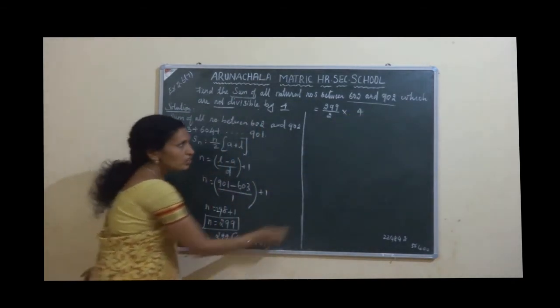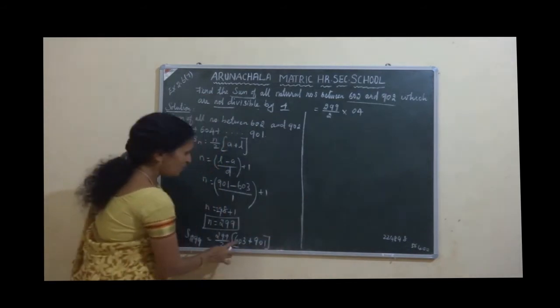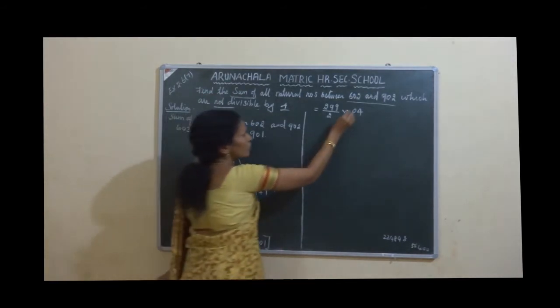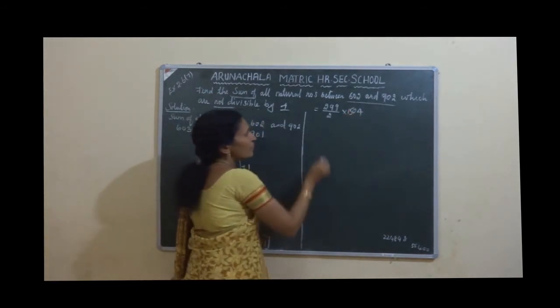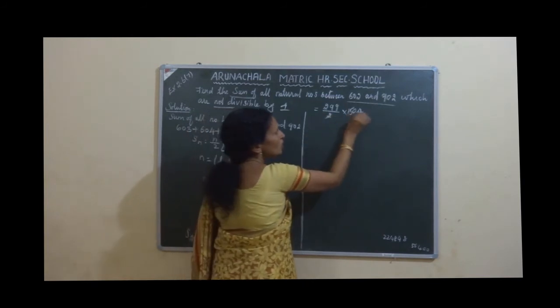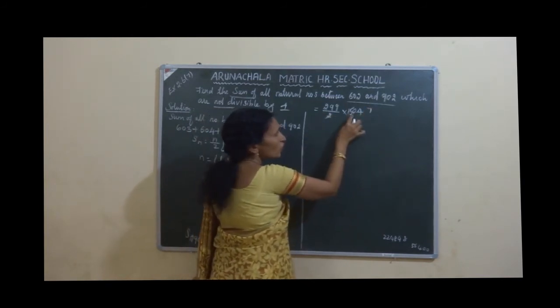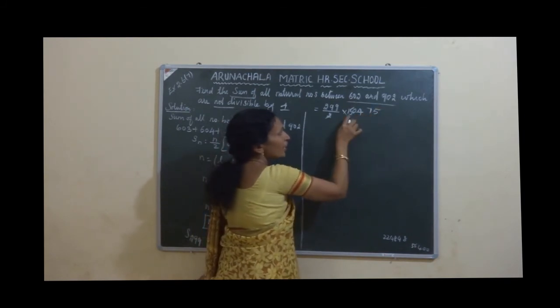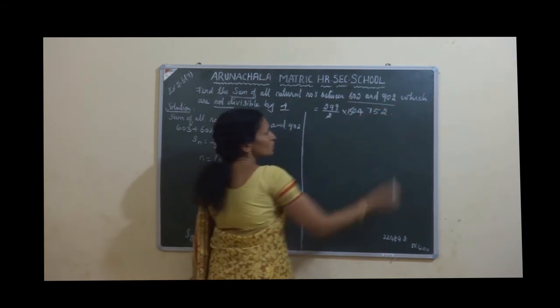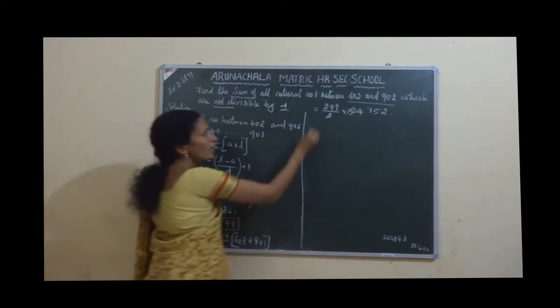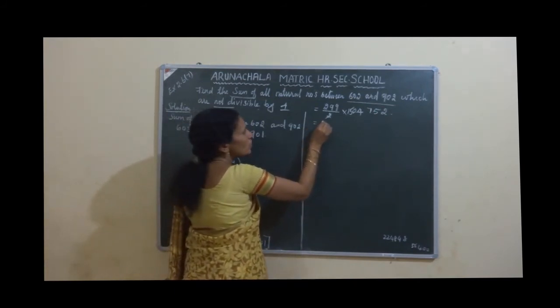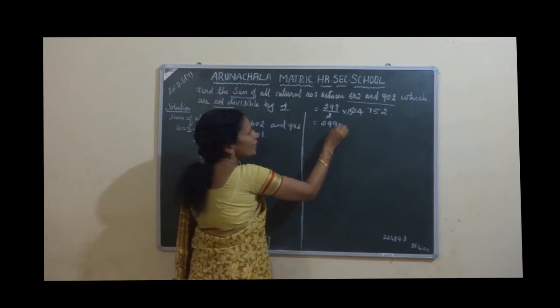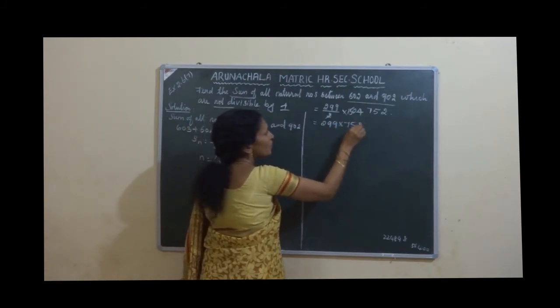0 plus 0, 0. 6 plus 9, 15. Divide it. 1 2 is 2. 7 2s are 14. Balance 1, 10. 5 2s are 10. 2 2s are 4. Okay, now this is equal to 299 into 752.